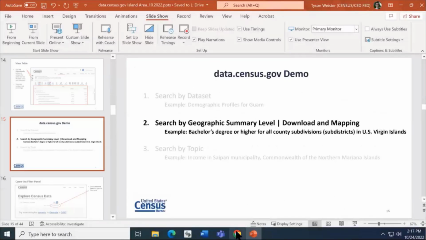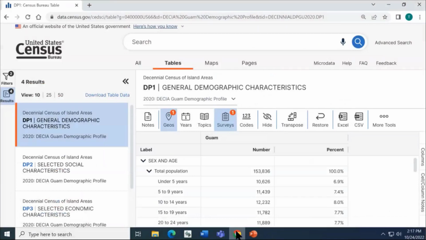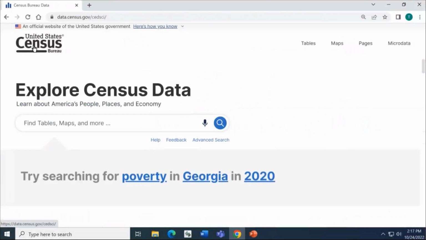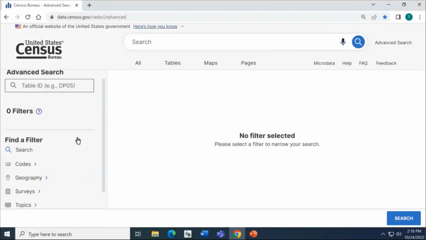So going back to the site here, we're going to click the U.S. Census logo in the upper left. That's always going to take you back to the landing page and let you start with a fresh search. And once again, we'll be using the advanced search. So we'll click that beneath the single search bar.